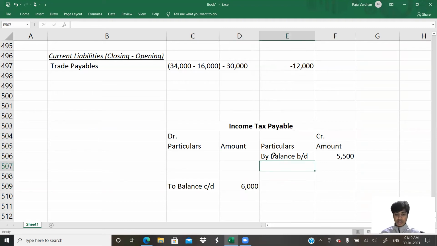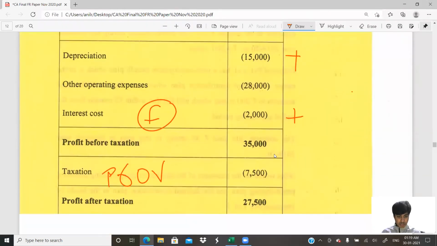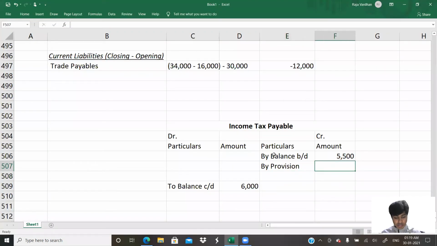So opening balance is 5,500. Closing balance is 6,000. And during the year, they have created provision. How much is the provision created during the year? It is given here in the cash flow statement. How much is it? 7,500. I'll write here provision created 7,500. You get that? So now tell me how much is paid. When it is paid, it will be income tax to cash, isn't it? So I'll write to cash. So this is my balancing figure.